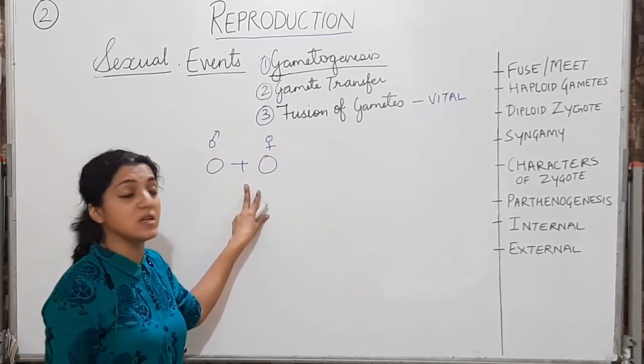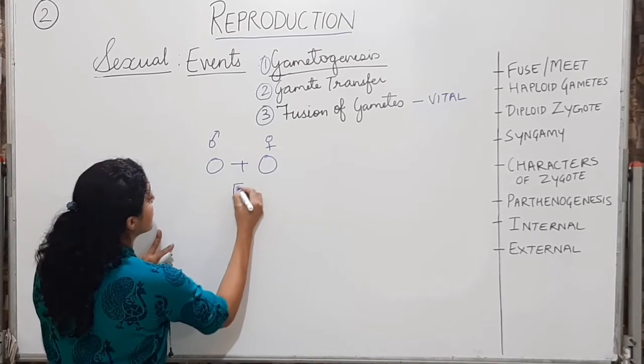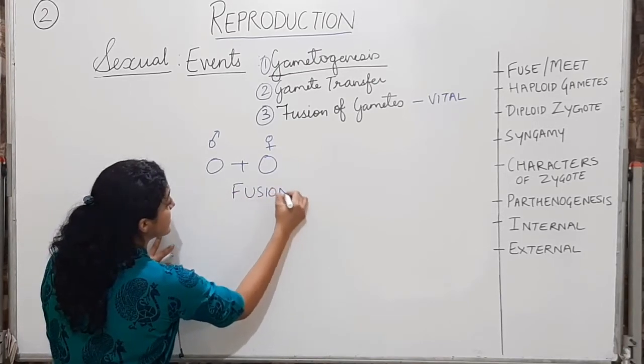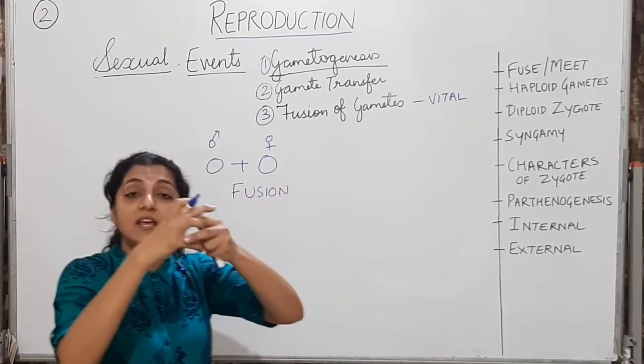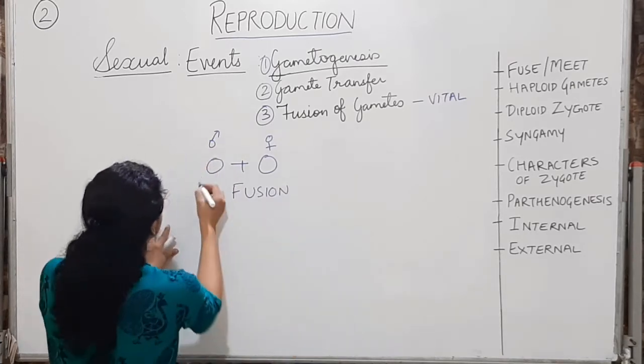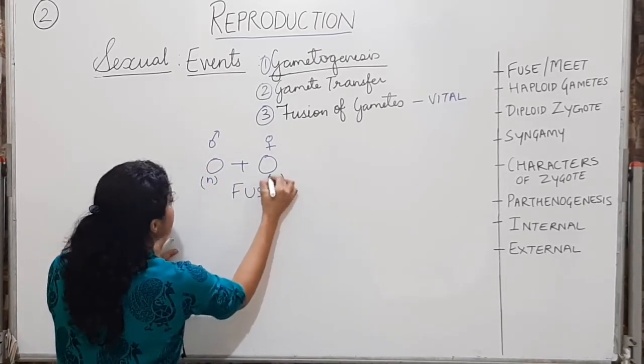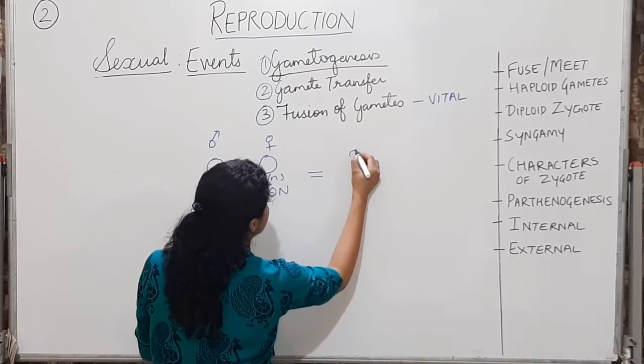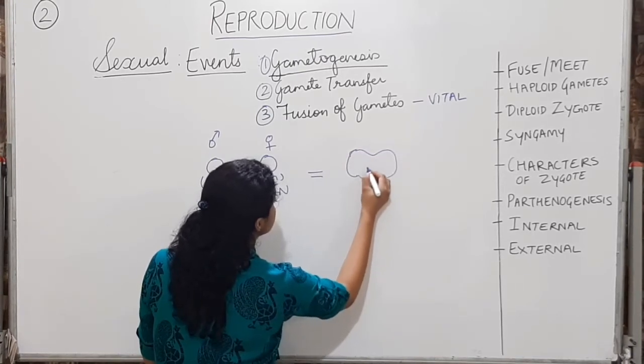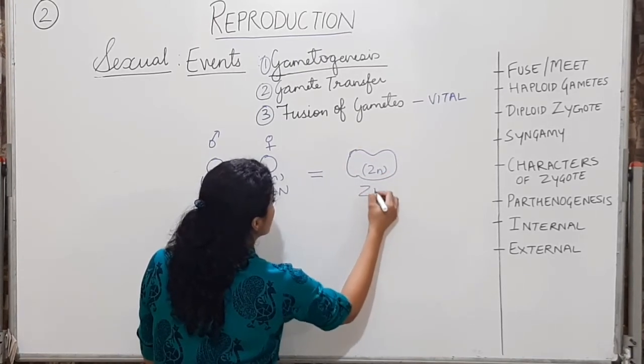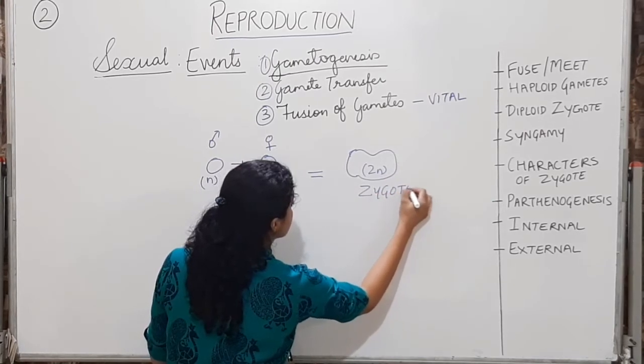So when I say the word fusion, we discussed this yesterday also, I'm going to say the joining of these two cells. These two haploid gametes will now join to form a diploid zygote.